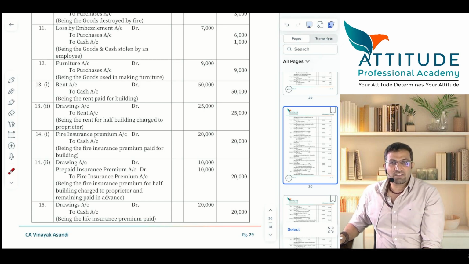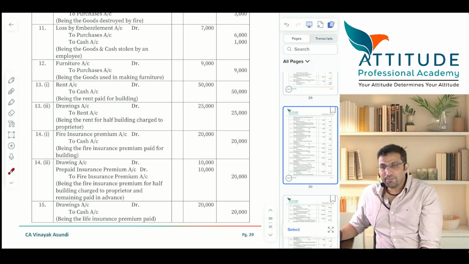That should be debited to drawings. That is capital reduces. Any difficulty?